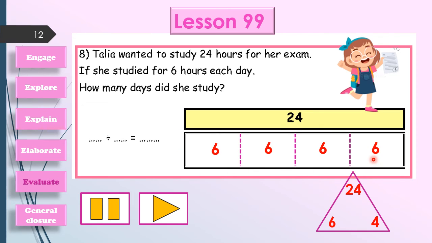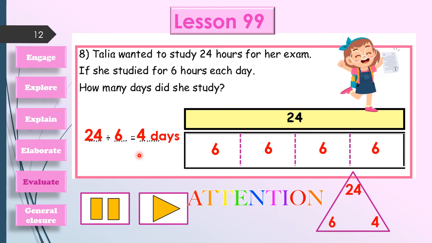This is mentally. Let's prove it mathematically. The total number of hours is 24. The number of hours in each day is 6 hours daily. Then the number of days will be 4 days. Thanks for your attention.